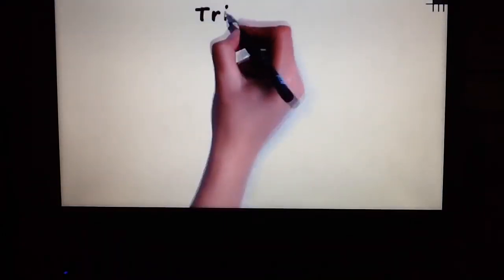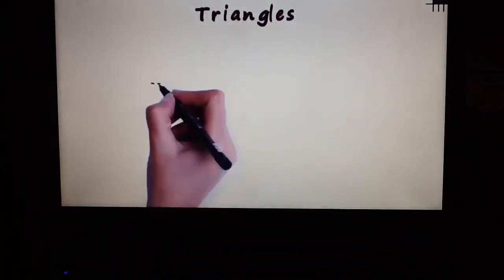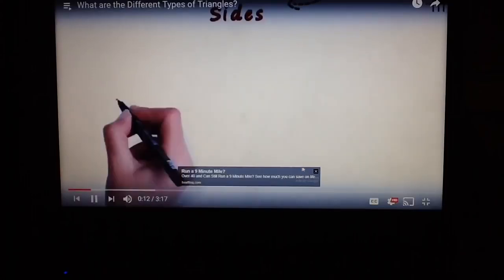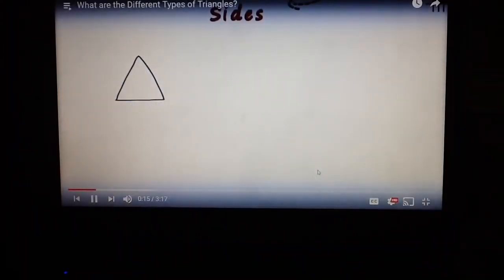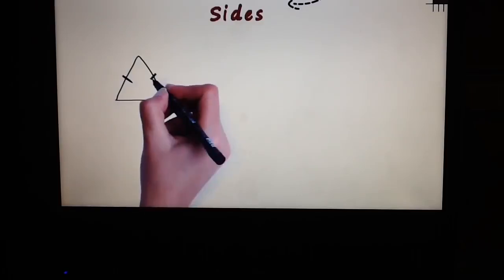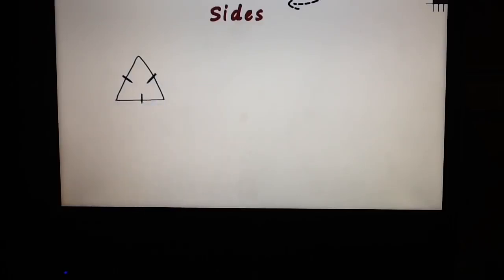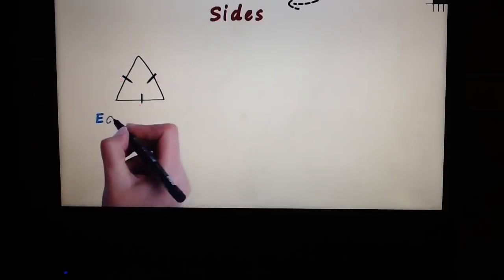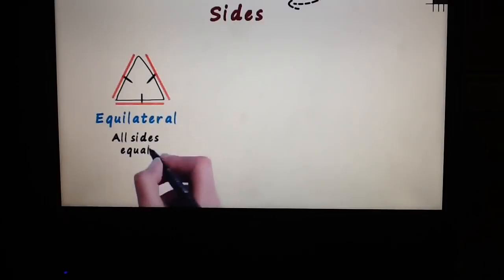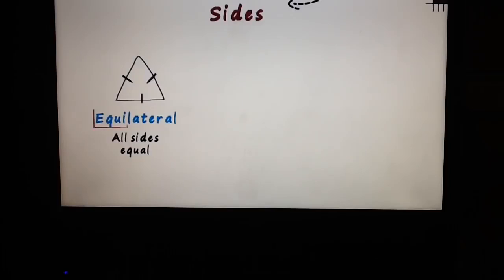How do we classify triangles? One way in which they can be classified is the lengths of their sides. Let's see how. So based on sides, the first kind of triangle is a triangle which has all its sides equal to each other. To show that they are equal, we put the same mark on each of the sides. This tells us that all three sides are equal. Such triangles are called equilateral triangles. Remember, all sides have to be equal. The word by itself tells you that. Equi is equal and lateral is side.